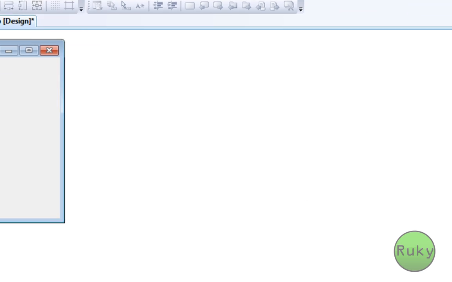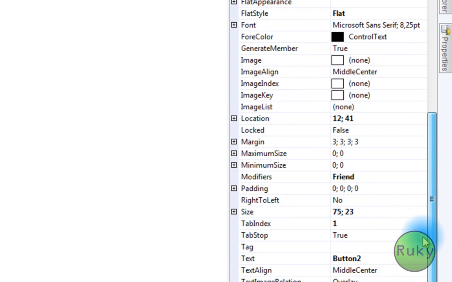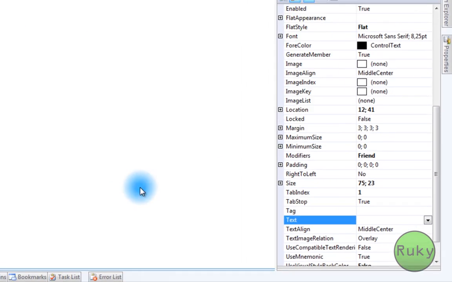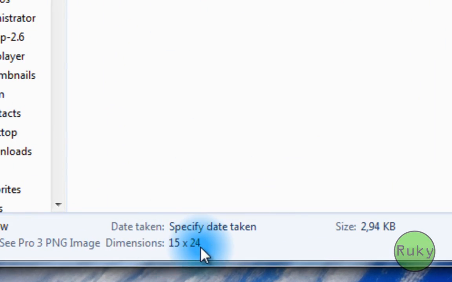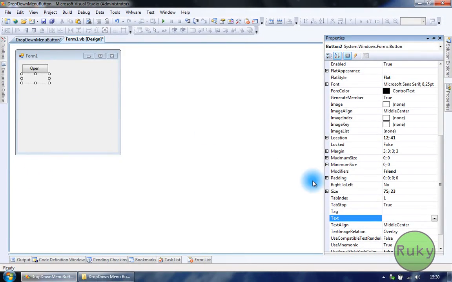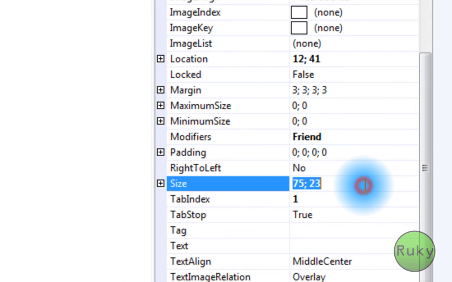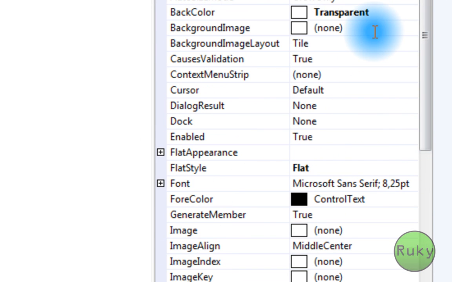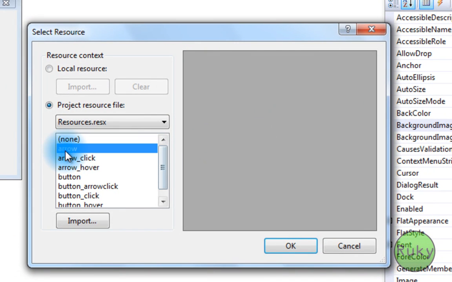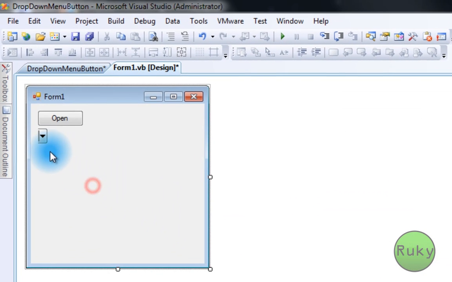On button 2, we're gonna delete the text. Let's check the size of our images. It's 15 by 24. So let's put the size to 15 by 24. And background image to arrow. Click on OK.